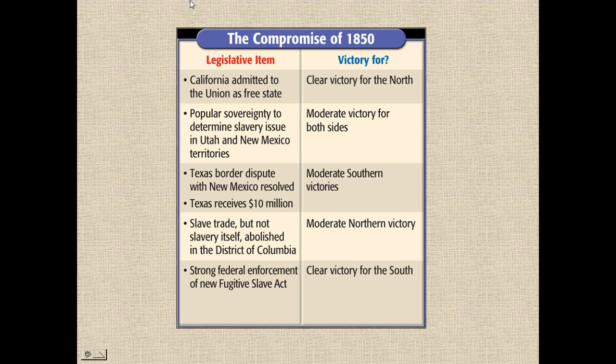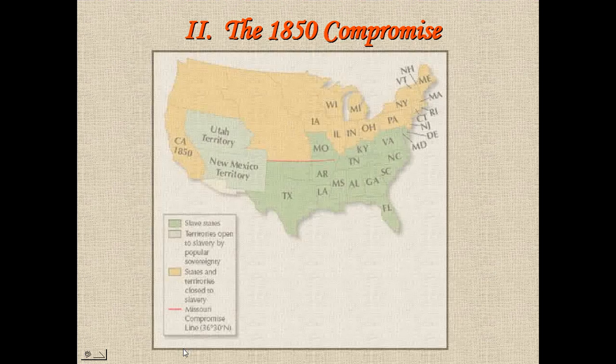The two most important parts of the 1850 Compromise, and understand this was originally one thing that Henry Clay had proposed. It failed as one thing. It was pushed through as separate laws. Big victory for the North is California admitted as a free state, gives the North control of the Senate. Big victory for the South is a really strong Fugitive Slave Act. And it's the Fugitive Slave Act that we want to focus on.